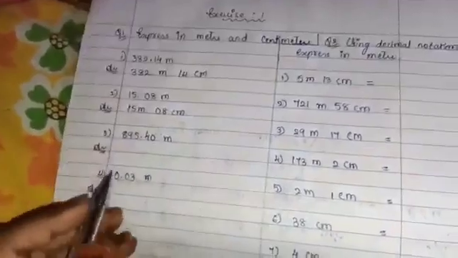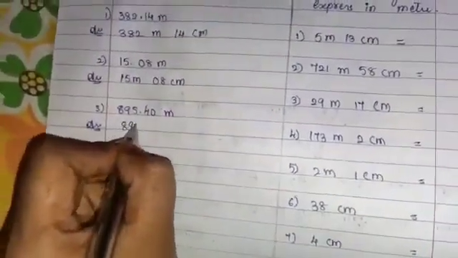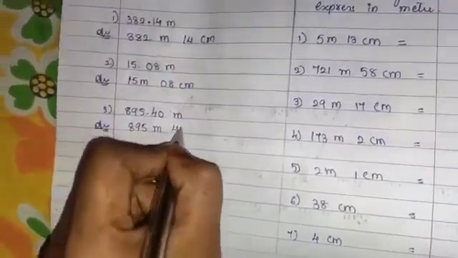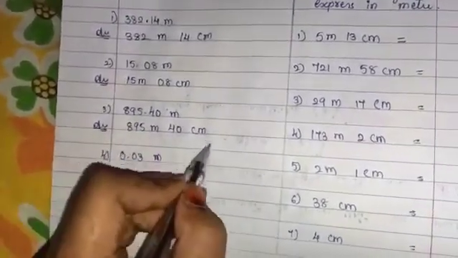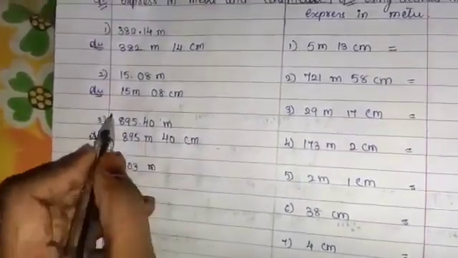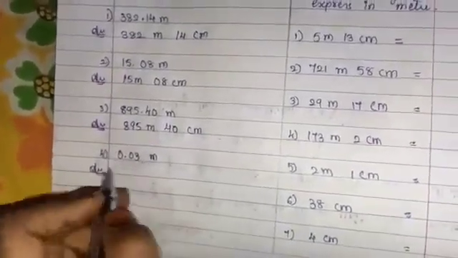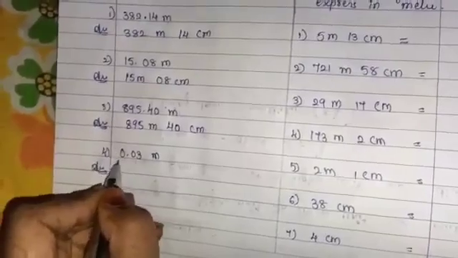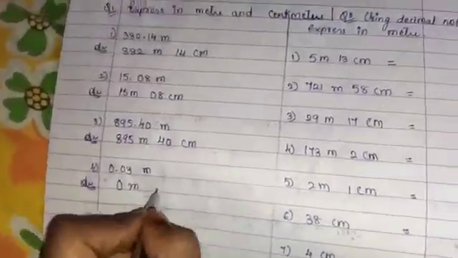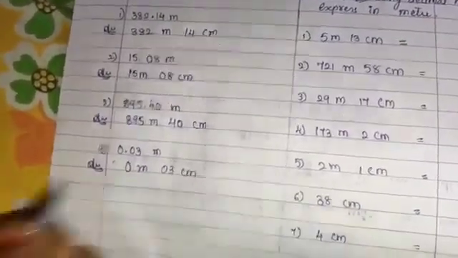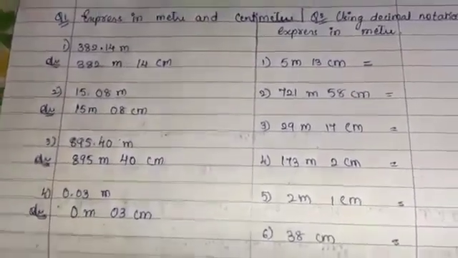Then we are having next number, 895.40 meter. So 895 meter and 40 means 40 centimeter. If you want to put this number into decimal form, you have to put it this way. Then the last one is 0.03 meter. So here 0 is there, so 0 only we will consider. We don't have to put another number. 0 meter and 03 centimeter. This is how you can bifurcate it into meter and centimeter.